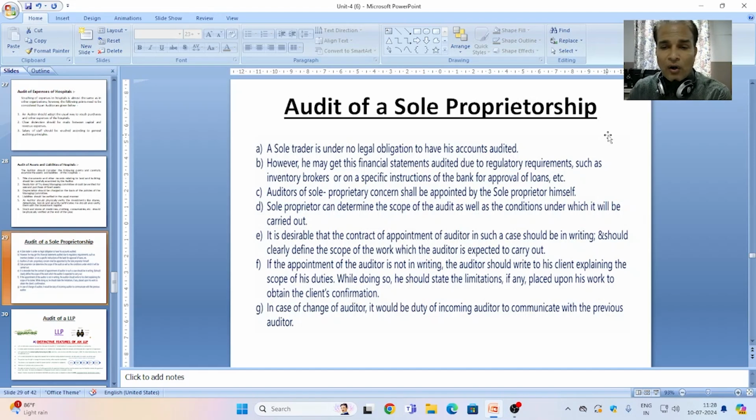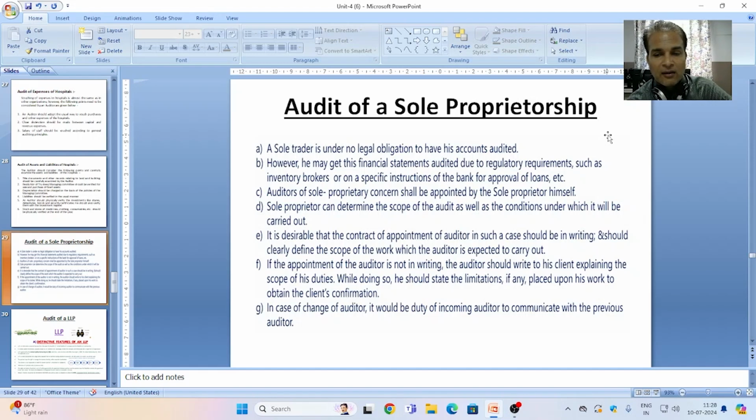Point C. Auditors of a sole proprietary concern shall be appointed by the sole proprietor himself. The sole proprietor can determine the scope of the audit as well as the conditions under which it will be carried out. It is desirable that the contract of appointment of the auditor in such a case should be in writing and should clearly define the scope of the work which the auditor is expected to carry out. If the appointment of the auditor is not in writing, the auditor should write to his client explaining the scope of his duties.